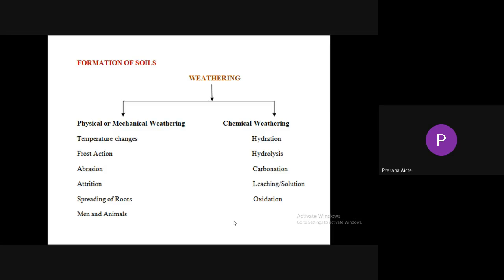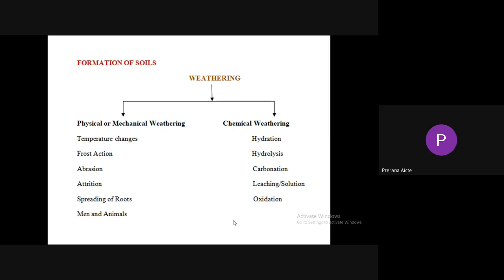Next, leaching means some rocks consist of some soluble minerals. When these rocks are submerged in water, the soluble minerals are leached out, so that the rock consists of large size voids. After some time, due to collision, they may be broken into pieces. Oxidation means the oxygen present in water and in the atmosphere makes a chemical reaction with the rock particles and converts them into small pieces known as soil.